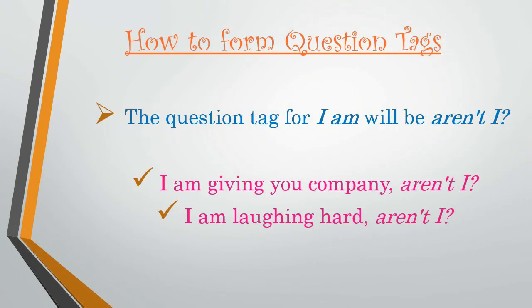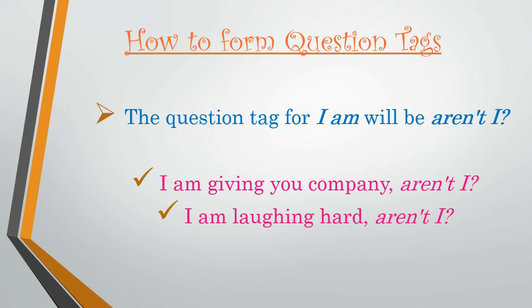Next, the question tag for I am will be aren't I. Whenever your main statement has I am, the question tag you will use will be aren't I. Have a look at the examples. I am giving you company, aren't I?